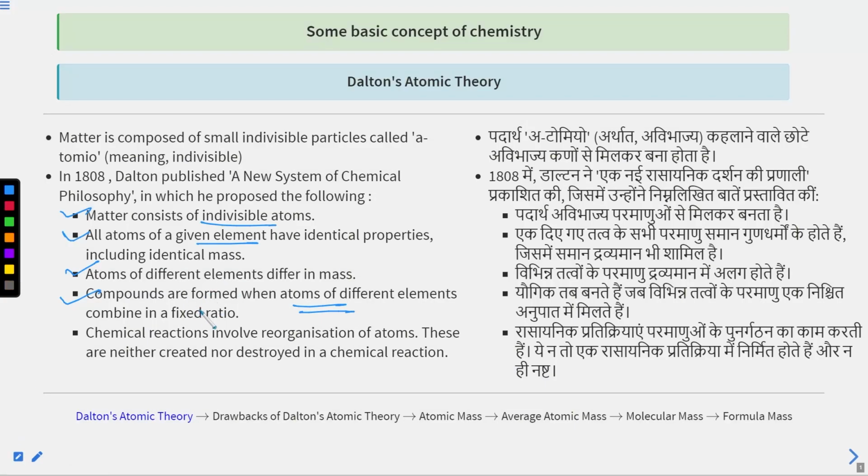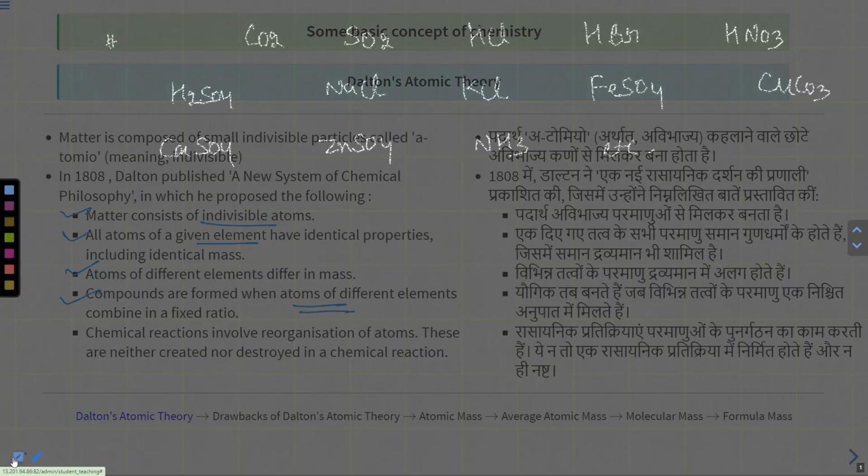My point is, compounds are formed when atoms of different elements combine in a fixed ratio.